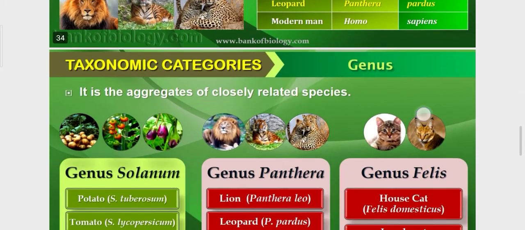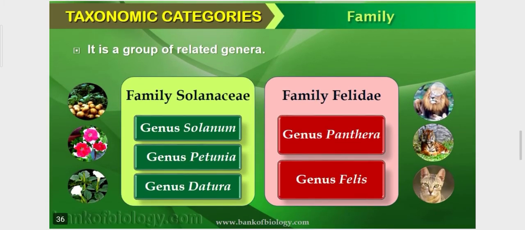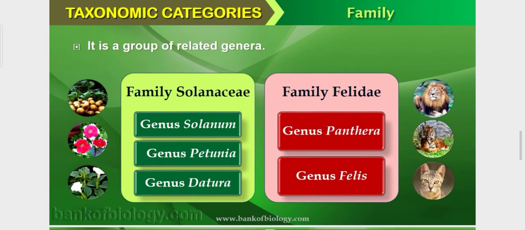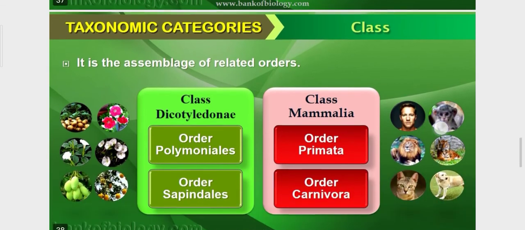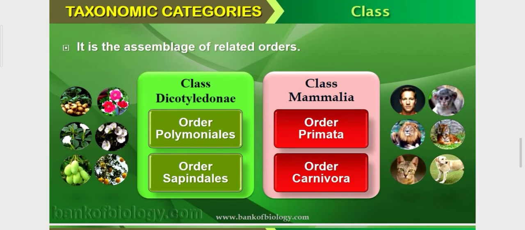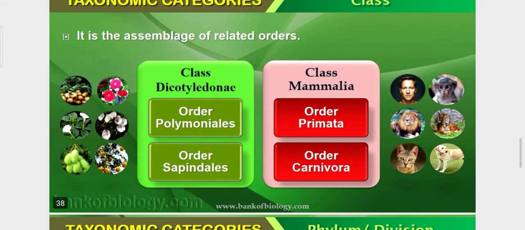Now, genus is the aggregate of closely related species. Family is a group of related genera. Group of related genera means genus. Genus Panthera and genus Felis belong to closely related families. Order is the assemblage of related families. Class is the assemblage of related orders. One by one, they are all related to each other.